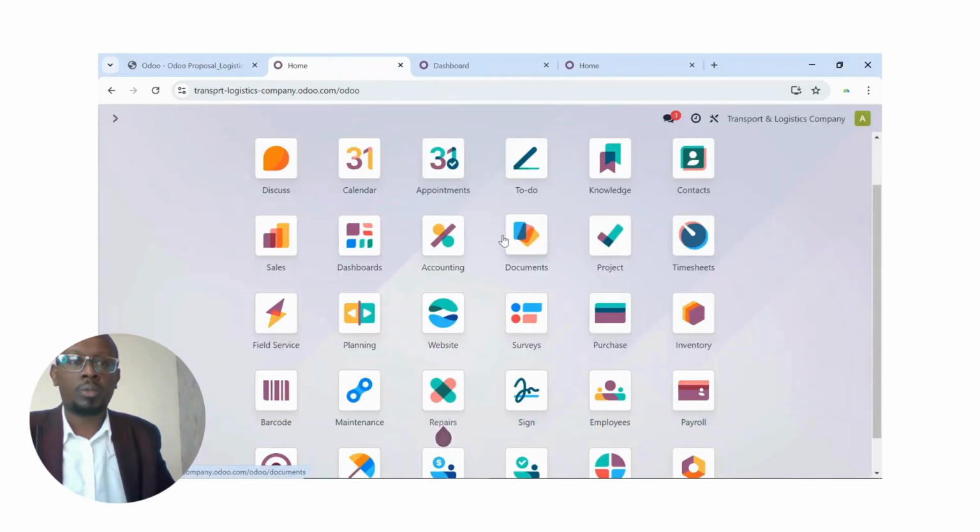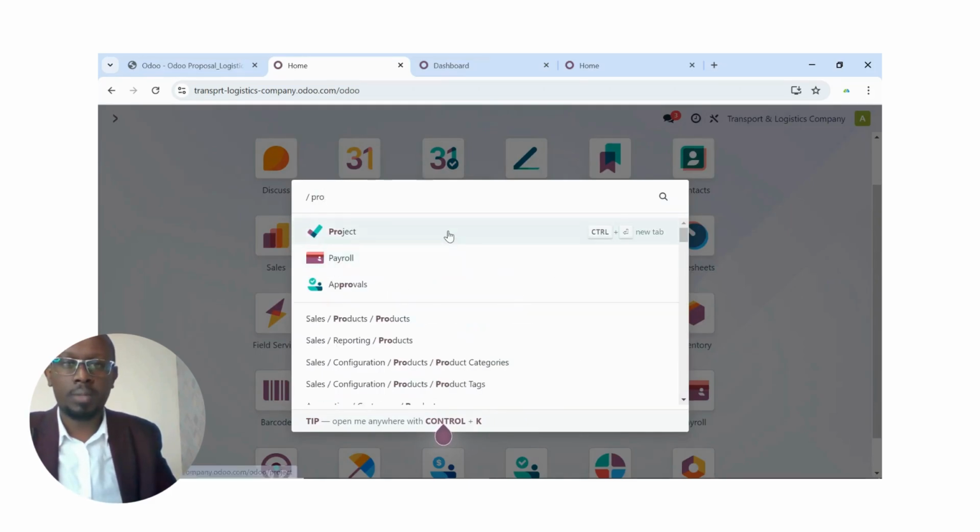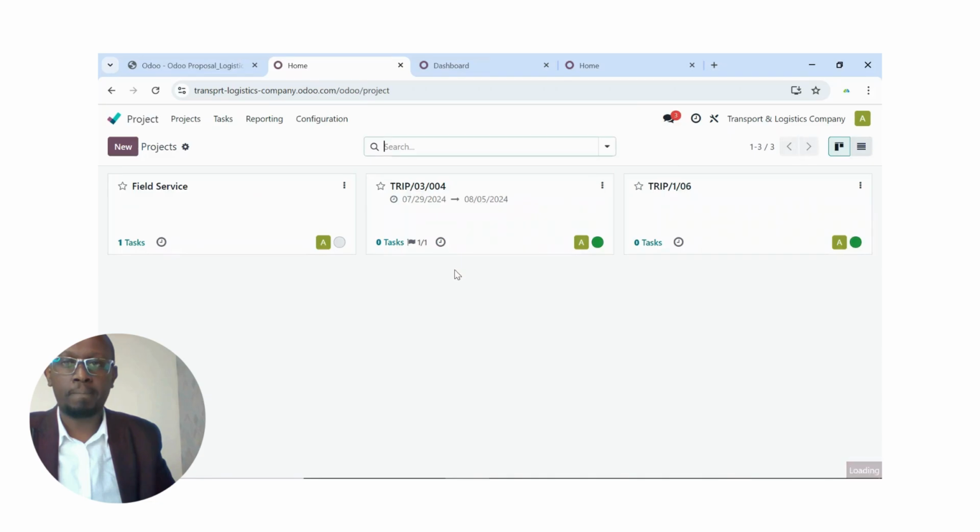Right. So we jump into the system. So that's how it looks like. These are some of the applications we've already installed in the system. So for starters, we've already booked some of these items in the system. So I'll go direct to project and create a project. So with Odoo, you just type that and then you go to project there.